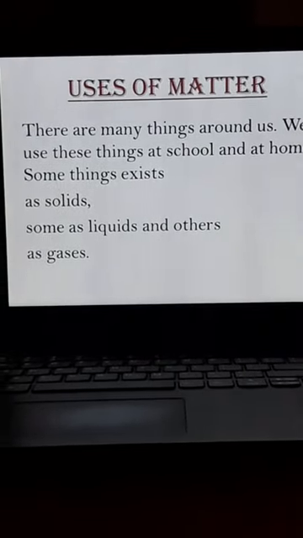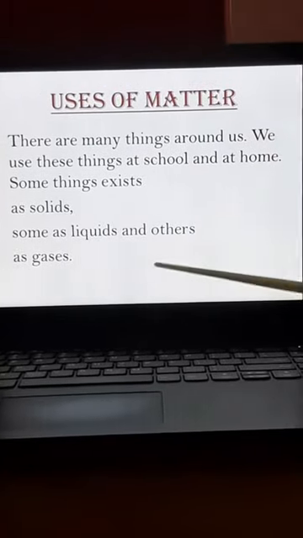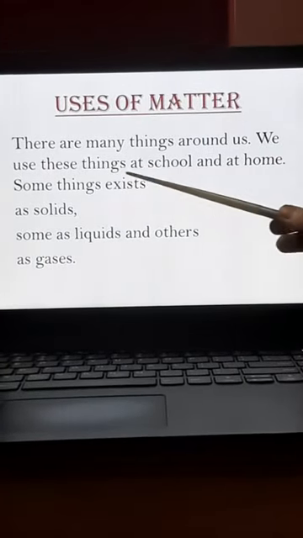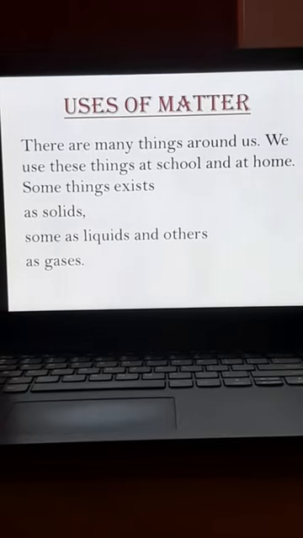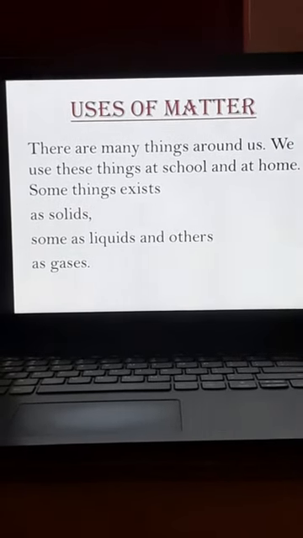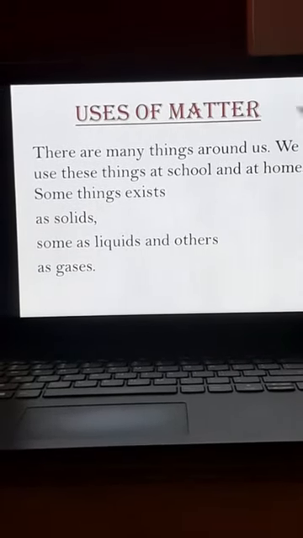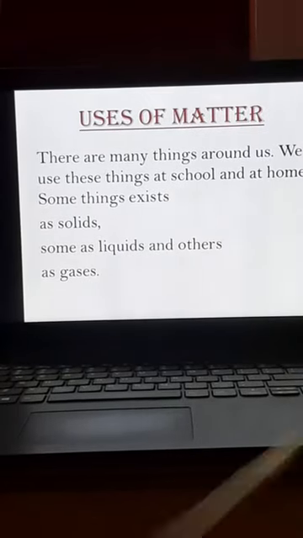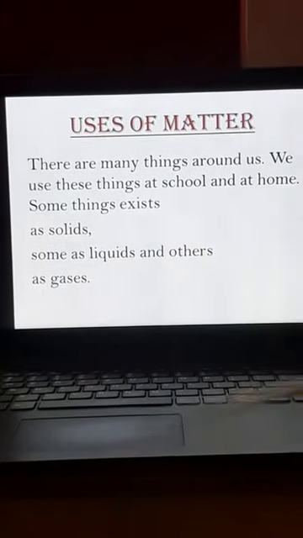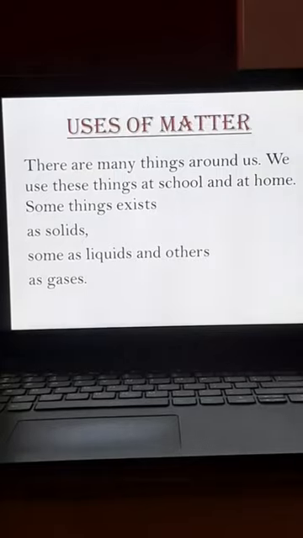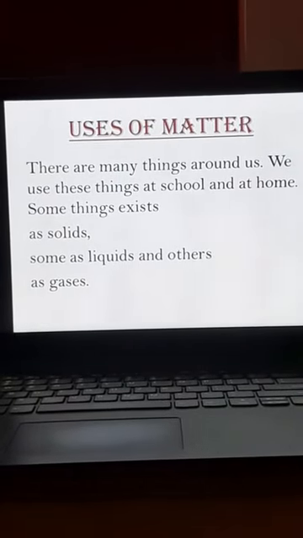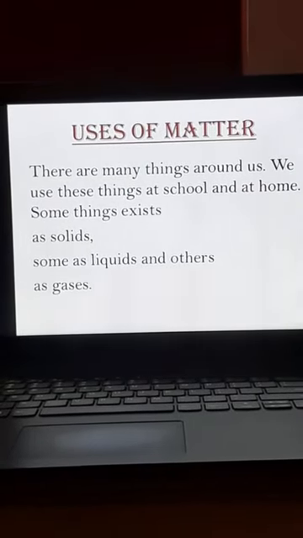Okay? There are many things around us. We use these things at school and also at our home. Some things exist as solids, some exist as liquids, and others exist as gases. Okay, children, did you all understand?